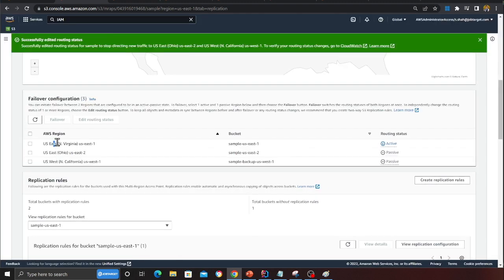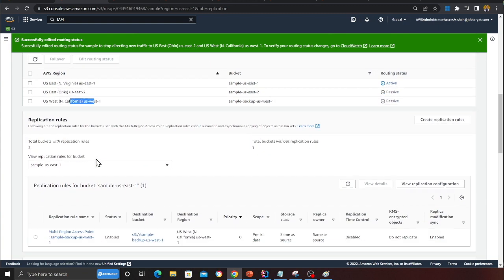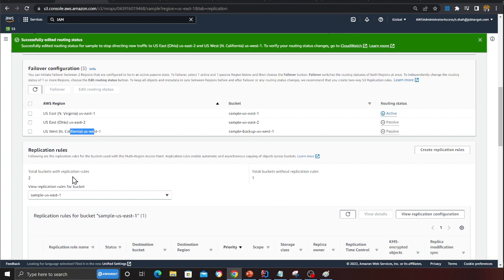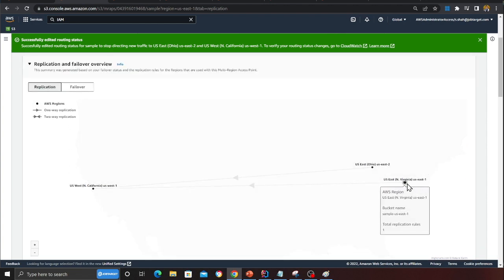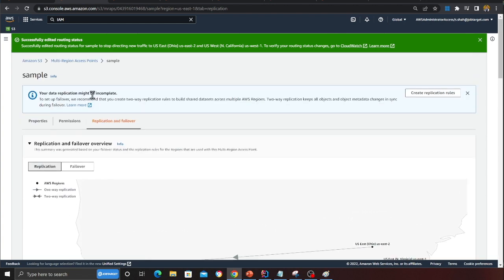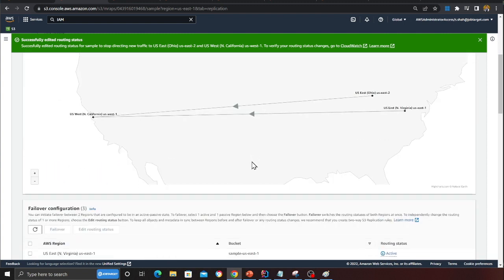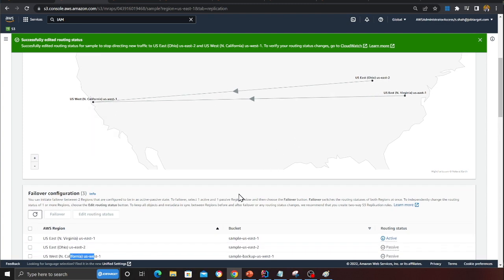So again, my US East 1 is the active and the other two are the passive. Now here is the replication rule. What I want to do, again, I explained to you, right? We are going to insert data through the multi-region access point. It's going to go into US East 1. Anytime there's some problem or outage in that region, automatically it will go to US East 2. Irrespective of whether data goes into East 2 or East 1, we'll always have the data in the backup bucket, right? So that is essentially what we're doing.